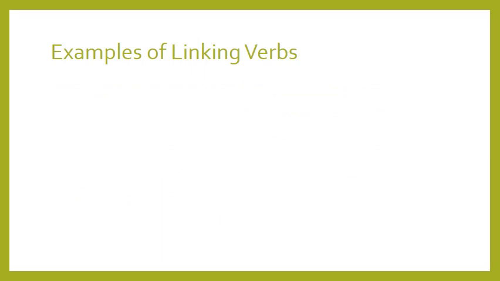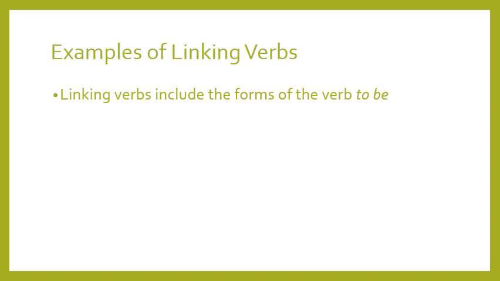So, guys, now, what are the linking verbs? What are these verbs? And do you know them? Linking verbs include the forms of the verb to be. I'm sure that you know what is the verb to be. Is, am, was, were, are, be, being, been. These are linking verbs because they do not perform actions, but they link the subject with the predicate.